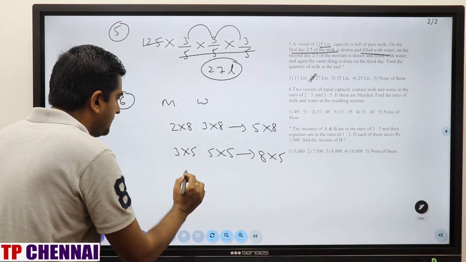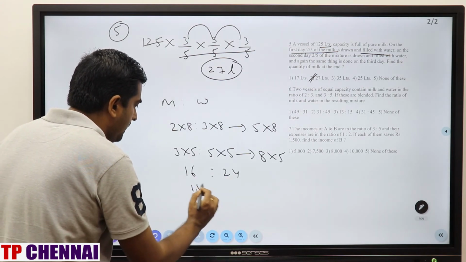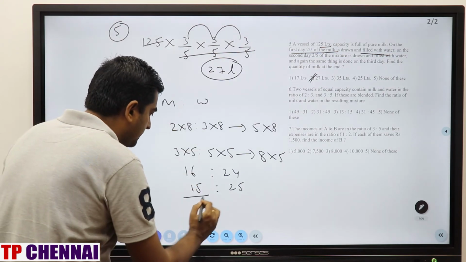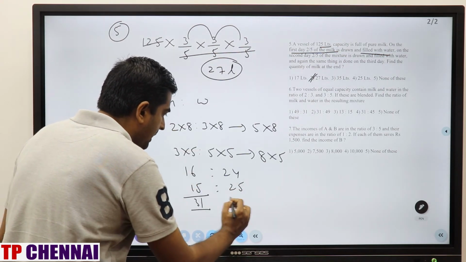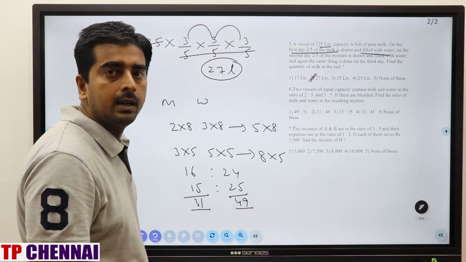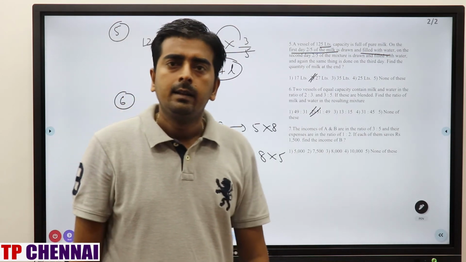So this will be how much? 16 is to 24 and this will be how much? 15 is to 25. Milk will be added with milk, so this is 31. Water will be added with water, this is nothing but 49. So what is my answer? 31 is to 49, which is nothing but second option. Clear?